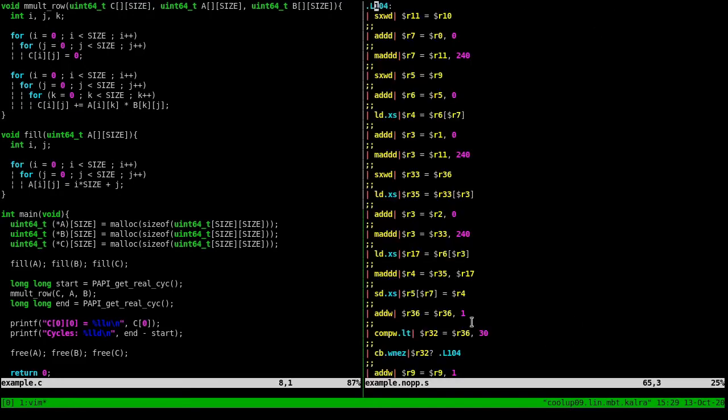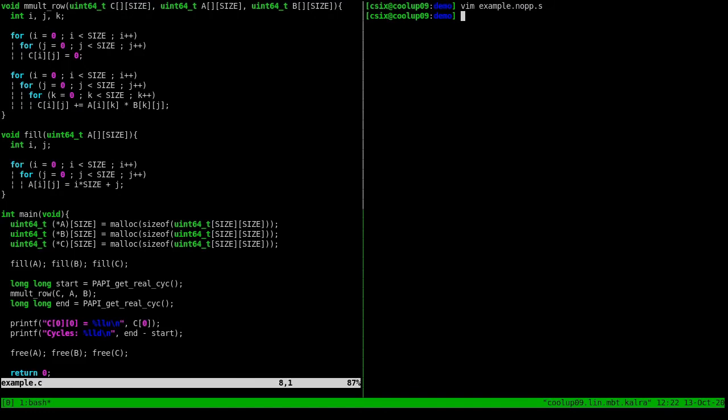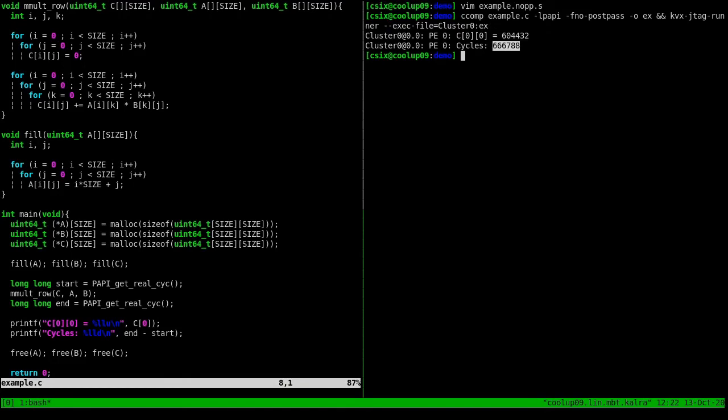So here is the code from the innermost loop, that one. This code isn't optimal at all because we only have one instruction per bundle. And also we have some stalls in the pipeline. For example, we have this multiply add here which takes 2 cycles, except that we issue a load on the cycle right after. So that makes for very suboptimal performance. And if we try to run it, we get this amount of cycles.